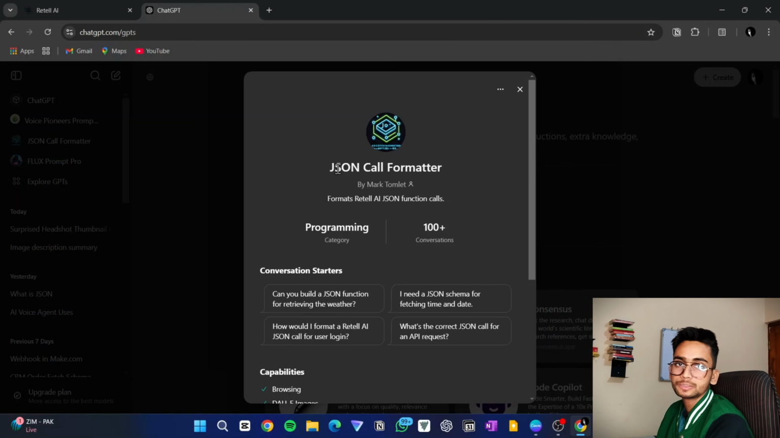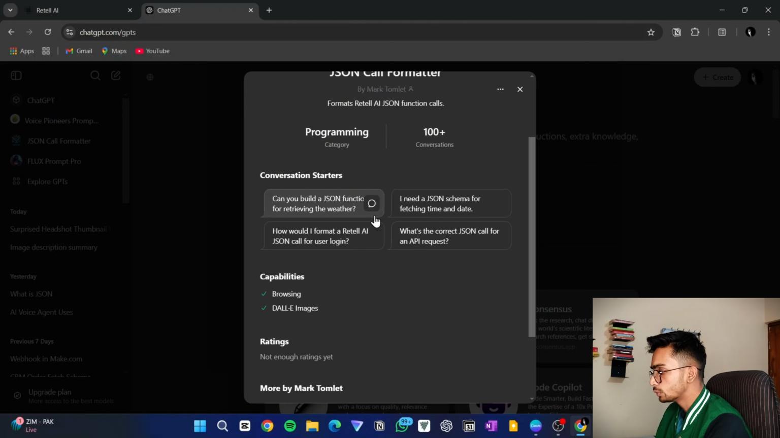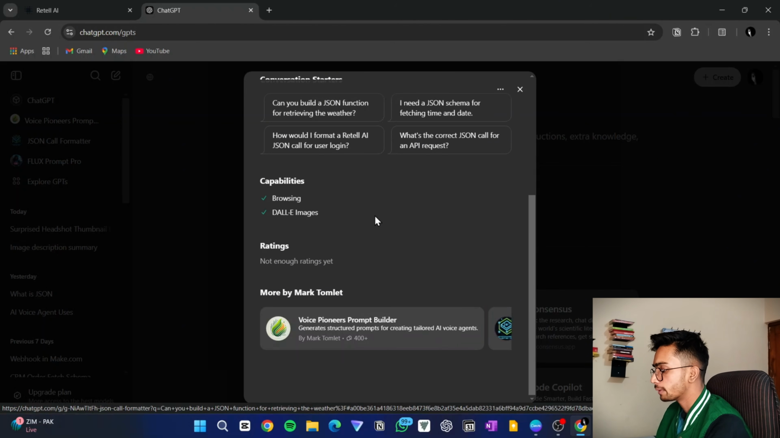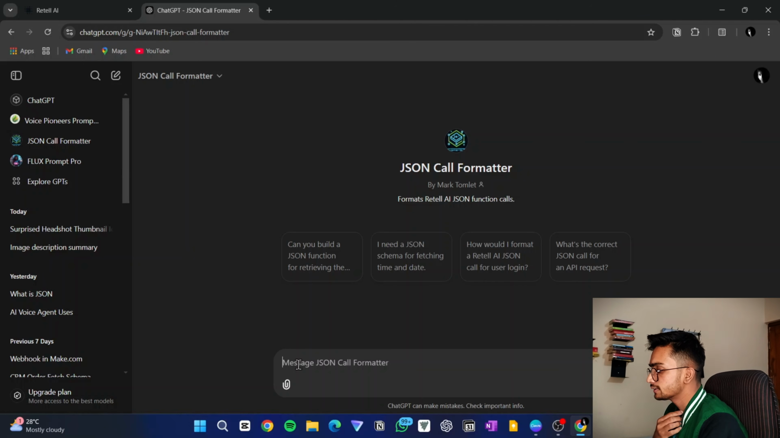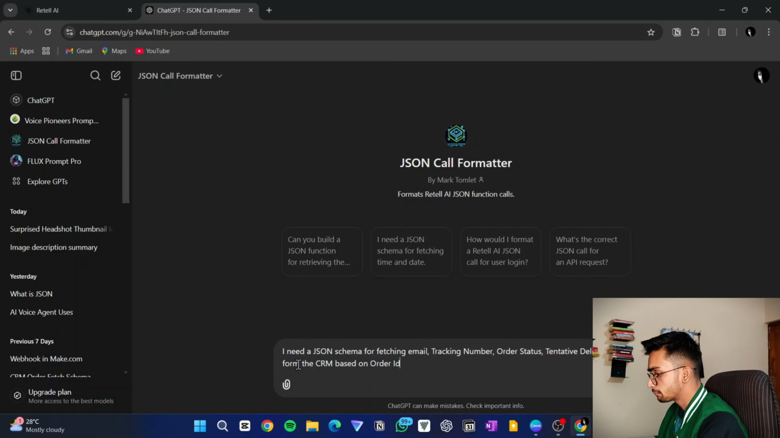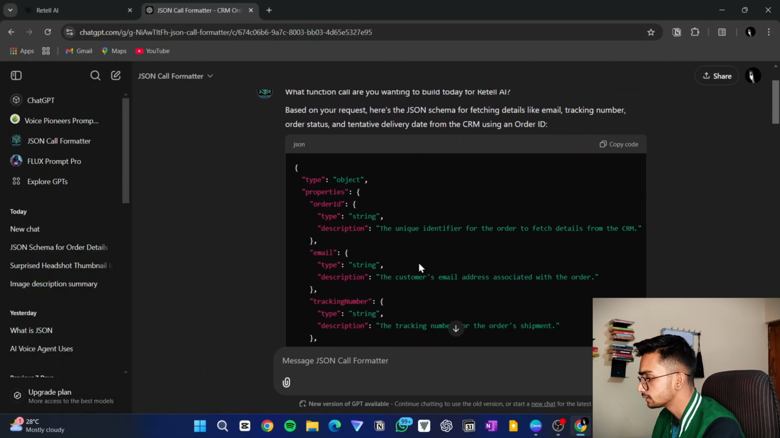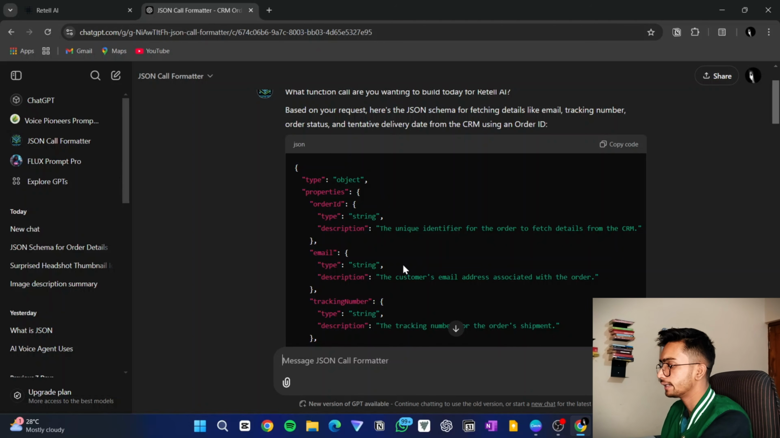This is a custom GPT created by Mark Tomlet. He is also a creator on YouTube who creates similar tutorials as I do. So you can use this custom GPT created by him. In this custom GPT, I will put this prompt. If you want, I'll also share this prompt in the description. So this is the JSON format that it has given.